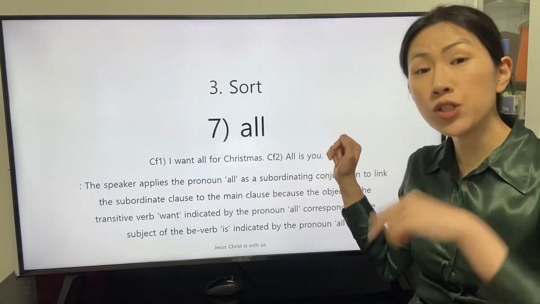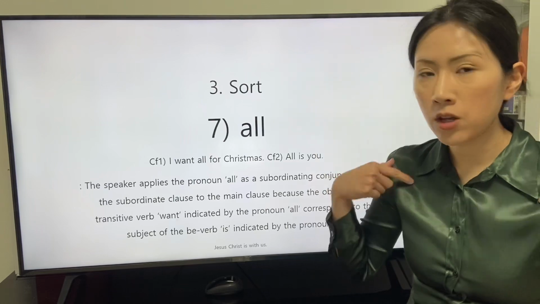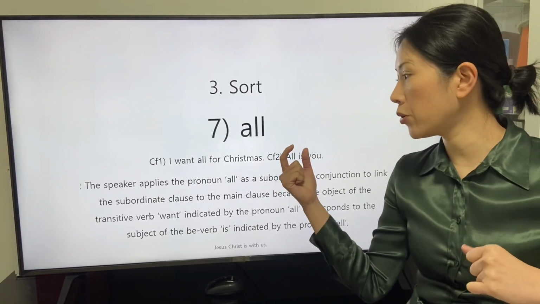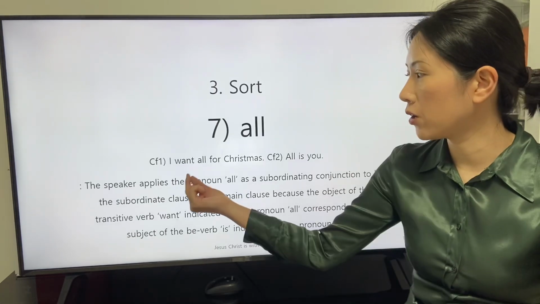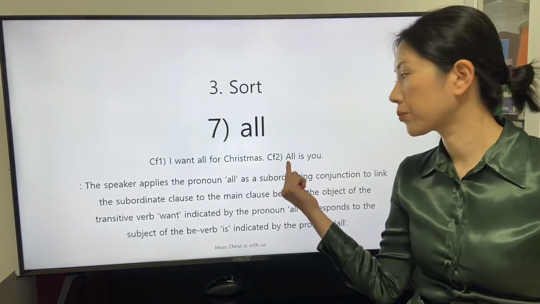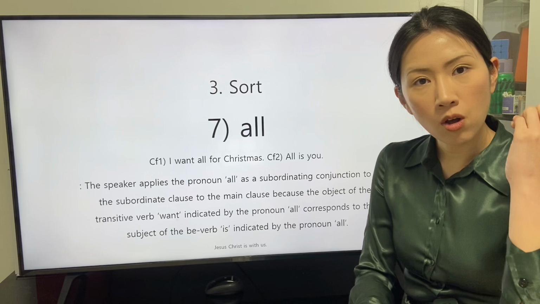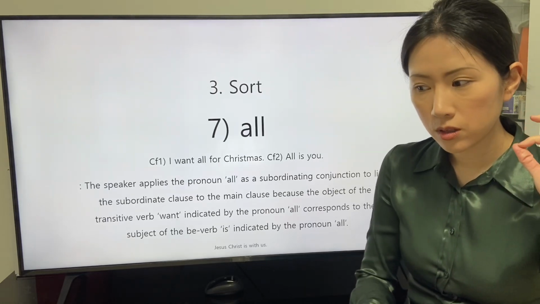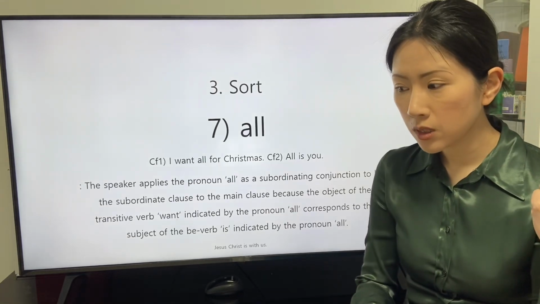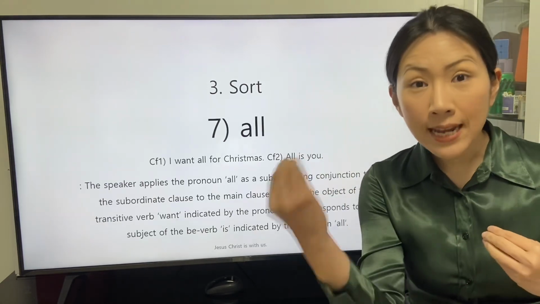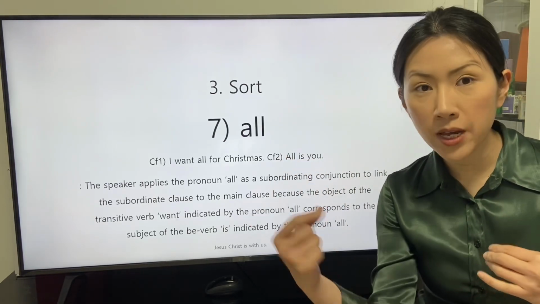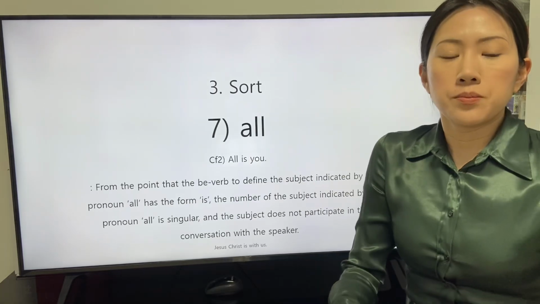In these two clauses, the speaker links the subordinate clause to the main clause with the occurrence of the two indications that are common. The two indications indicate the same subject or object.